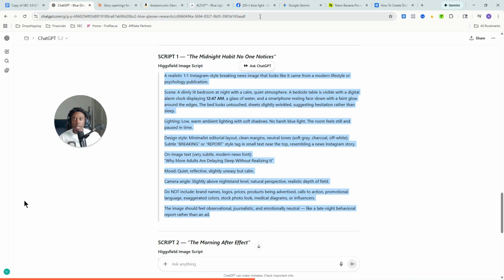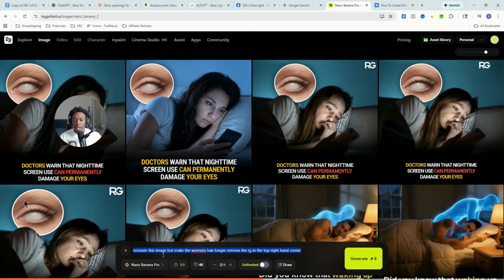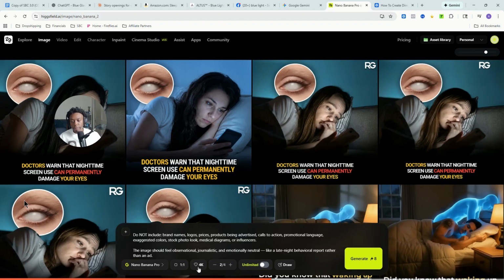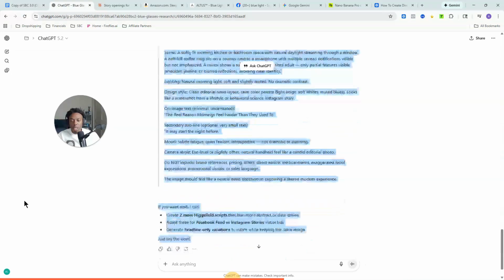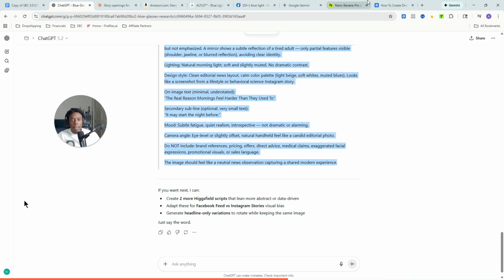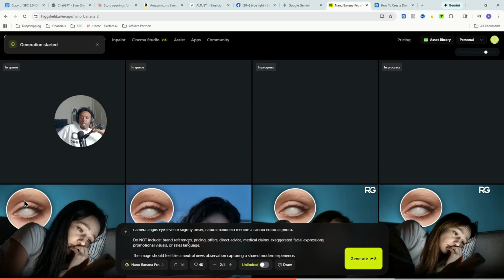So now we'll grab this. We'll hit copy. Go over here. I have so many prompts open. Remove this stuff, and we're gonna do this in Nano Banana Pro. Just gonna hit paste. Make sure it's a 1x1 4K, and then hit generate. So that should be good. Go back to chat. Grab script 2. Do the same exact thing. Copy, and then paste that in, and then we should be good to go.